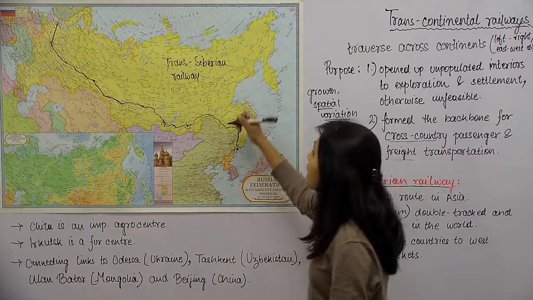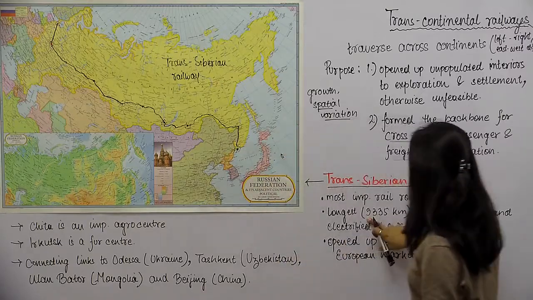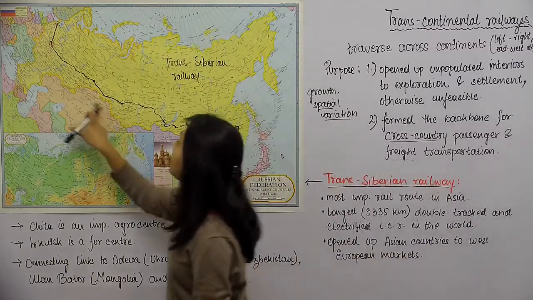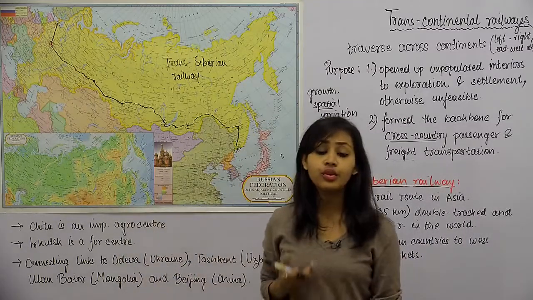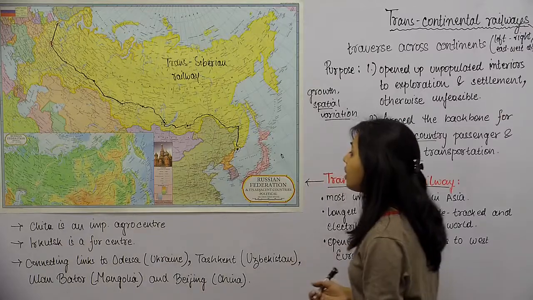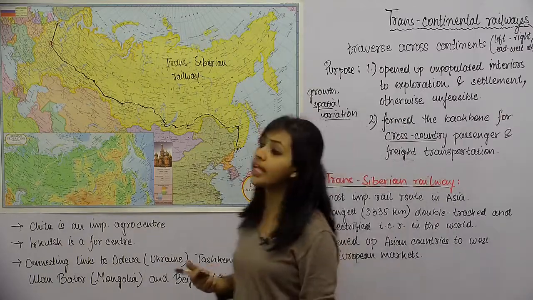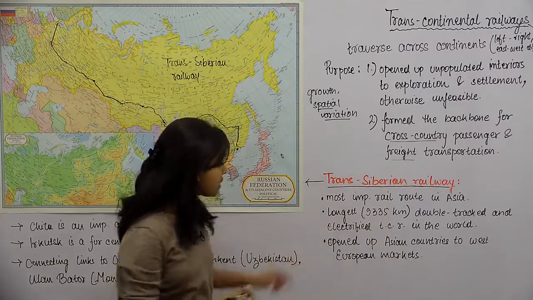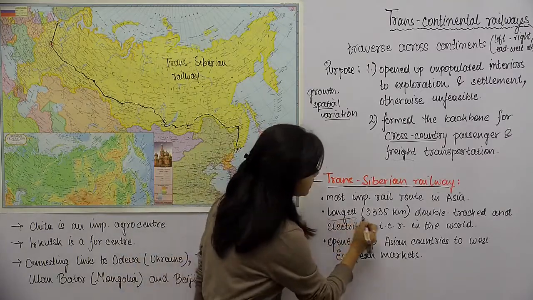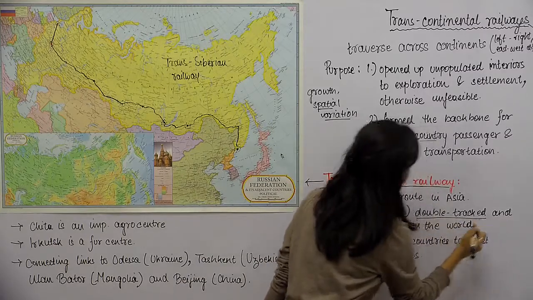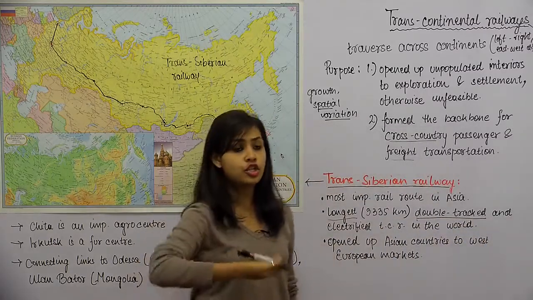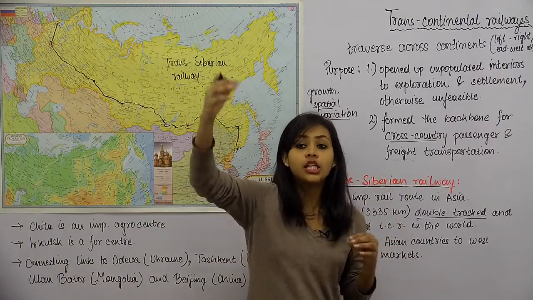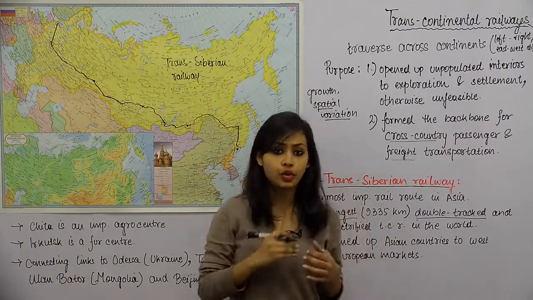But anyway, its total length is 9335 kilometers. This total length of the railway line is 9335 kilometers, and at such a huge length, this continental railway stands to be the longest. So it's the longest double track. Double track means you can go from east to west and you can come back from west to east. That's what it means by double track.